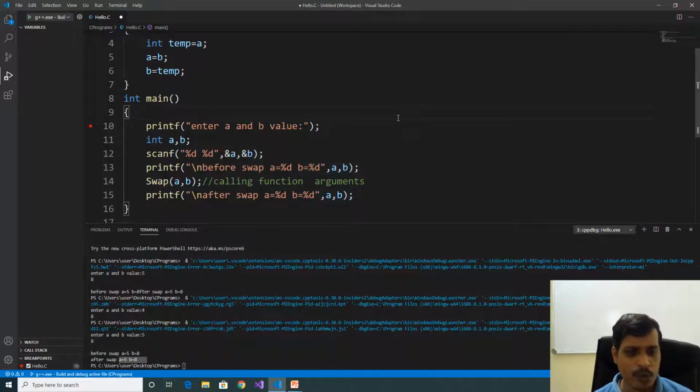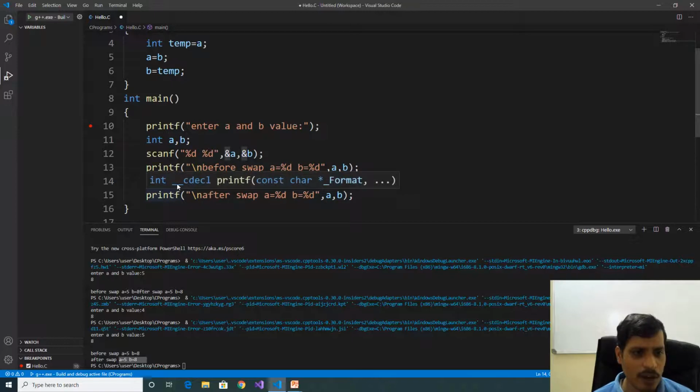Now we will see the same program with call by reference. Here we are passing the values. In place of passing the values, we will pass addresses. How to pass the addresses? We will use the ampersand symbol. Here ampersand A, ampersand B. This is called the address of operator. Now execute this program, Control F5.